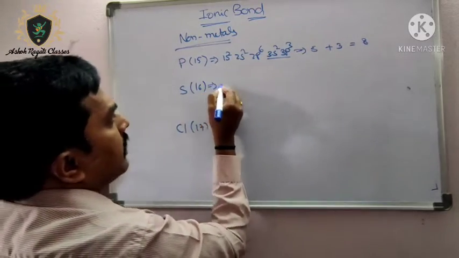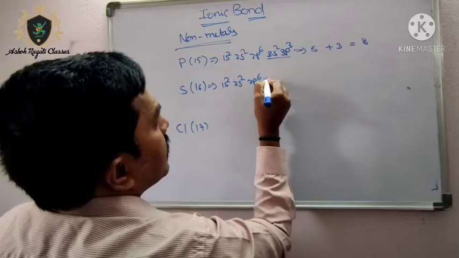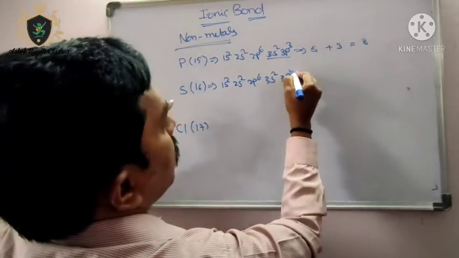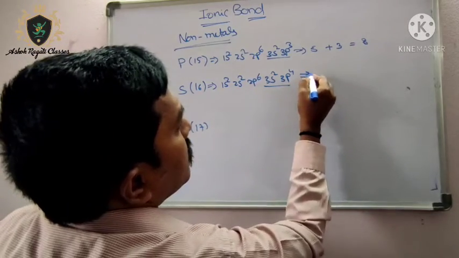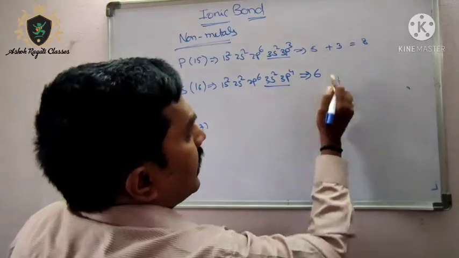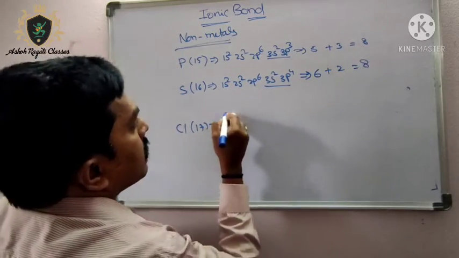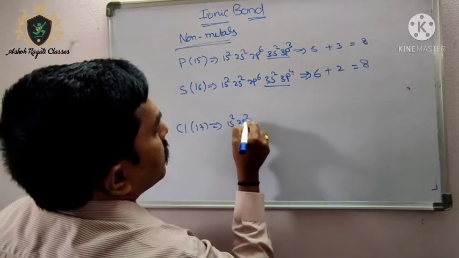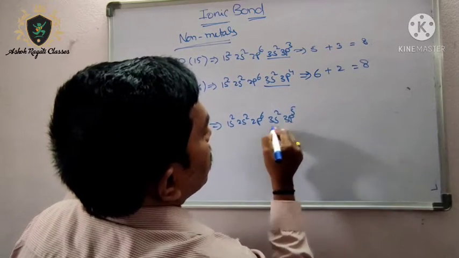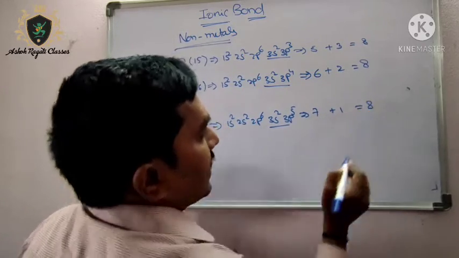Now come to this side, sulfur: 1s2, 2s2, 2p6, 3s2, 3p4. How many electrons are there in the outermost shell? 6 are there. If it gets only 2 electrons, it becomes 8. Then chlorine: 1s2, 2s2, 2p6, 3s2, 3p5. So how many are there? 7. 7 plus 1, it becomes 8.